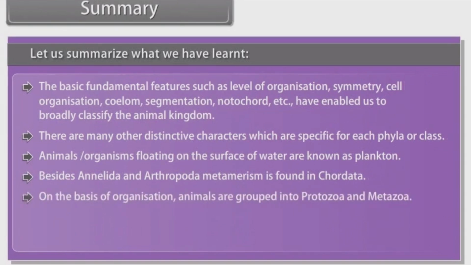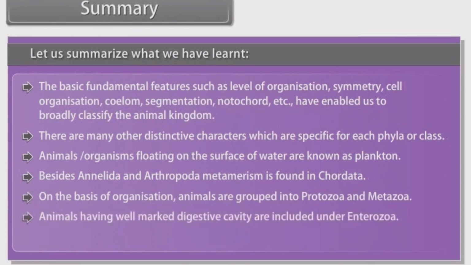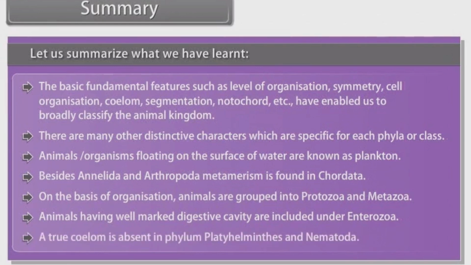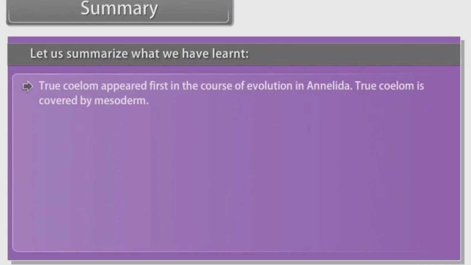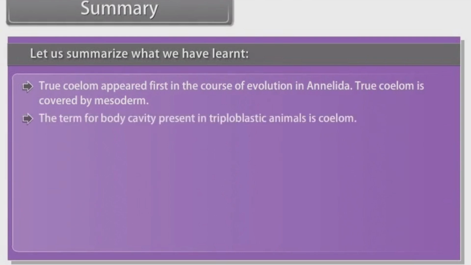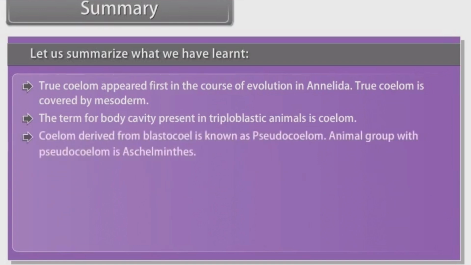On the basis of organization, animals are grouped into protozoa and metazoa. Animals having well-marked digestive cavity are included under enterozoa. A true coelom is absent in phylum Platyhelminthes and Nematoda. True coelom appeared first in the course of evolution in Annelida. True coelom is covered by mesoderm. The term for body cavity present in triploblastic animals is coelom. Coelom, derived from blastocoel, is known as pseudocoelom. Animal group with pseudocoelom is Aschelminthes.